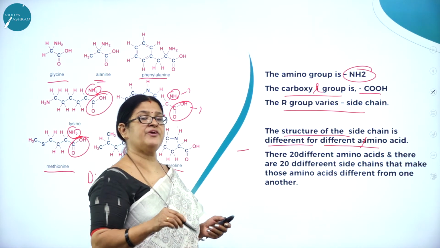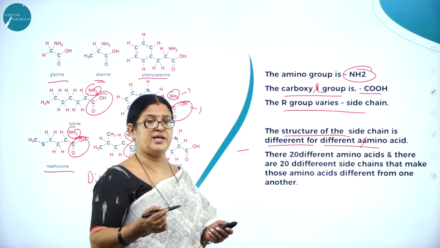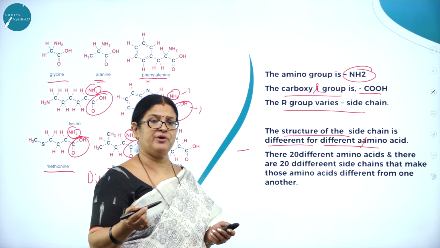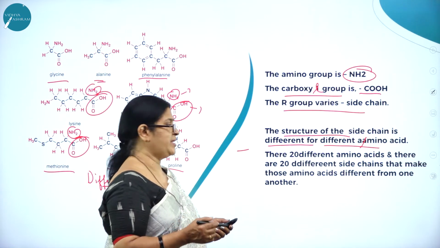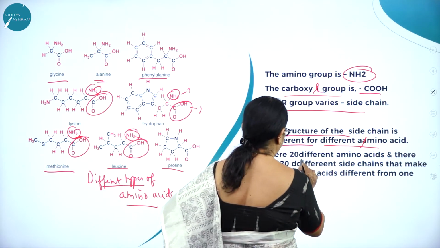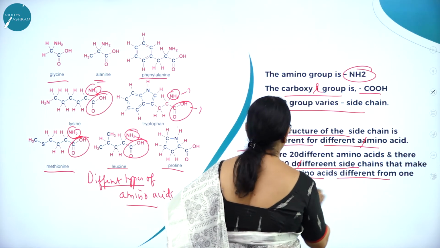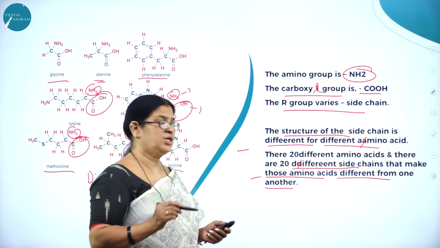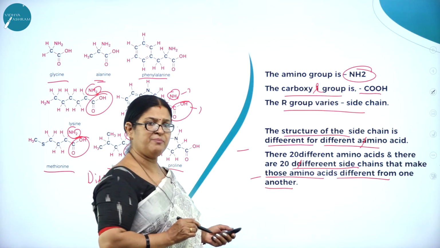The side chain varies from amino acid to amino acid. As I said, there are 20 different types of amino acids which make a particular protein. So there are different types of proteins in the animal body, right? There are 20 different amino acids and there are 20 different side chains that make those amino acids different from one another.